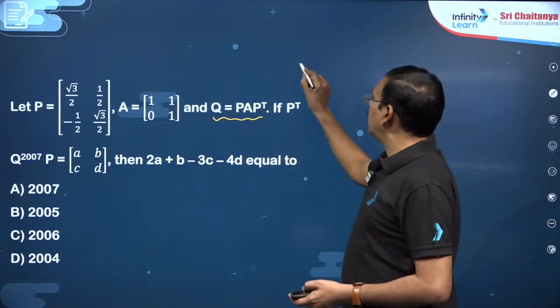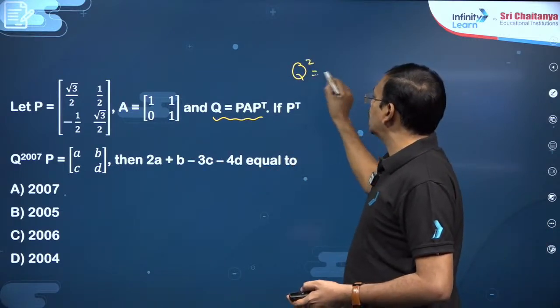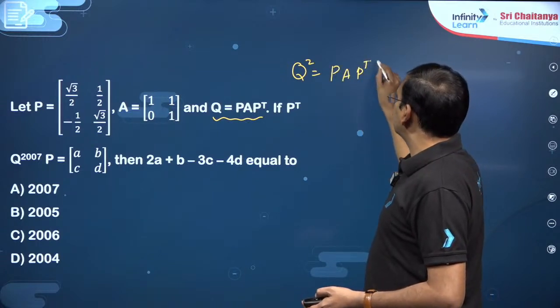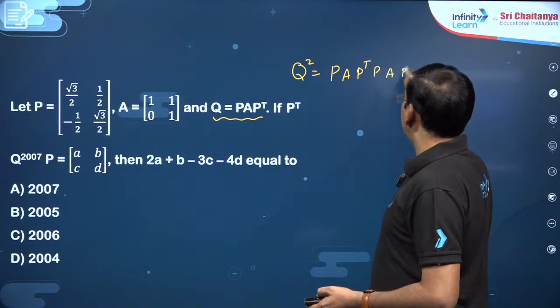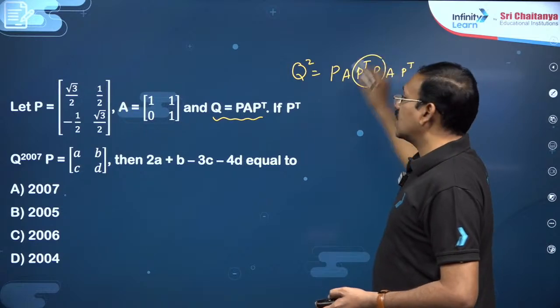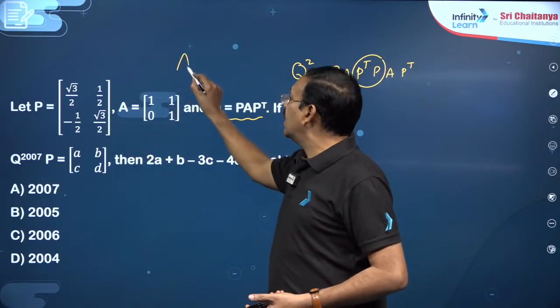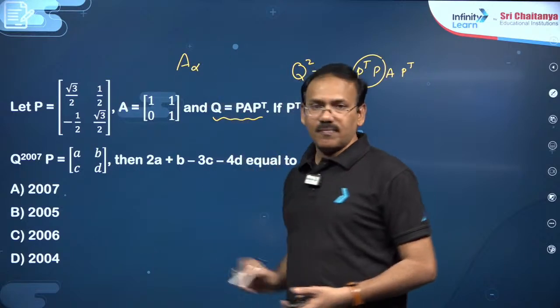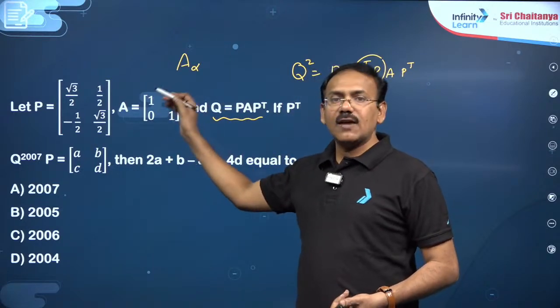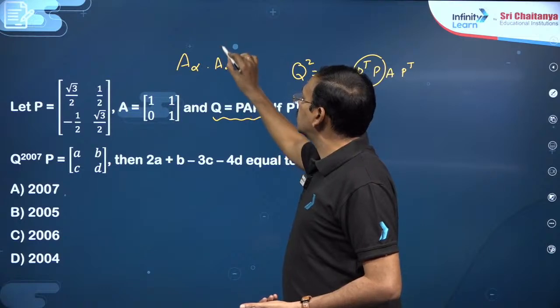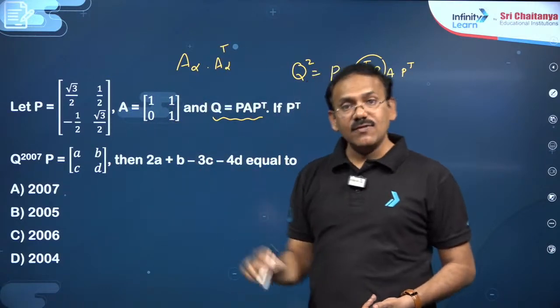So first you try to find Q square, my dear friends. Q square is going to be P A P transpose into P A P transpose. P transpose into P, my dear friends. I told you one point, this is an A alpha kind of matrix, cos alpha, sin alpha, minus sin alpha, cos alpha, its transpose will act as its inverse.